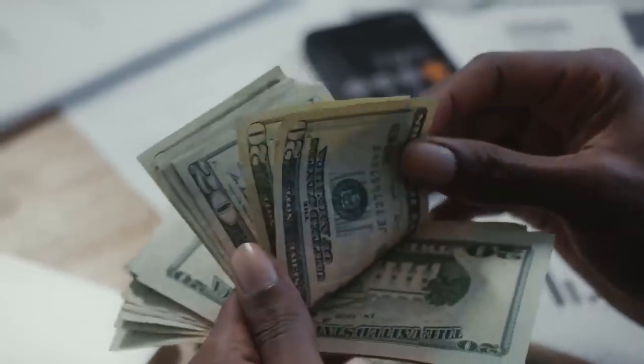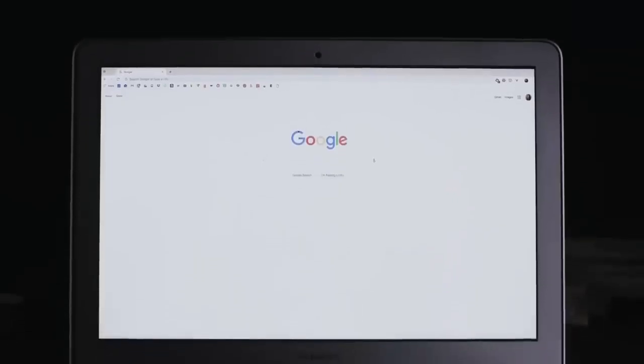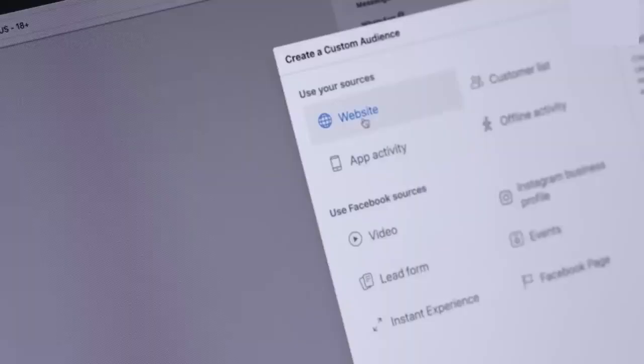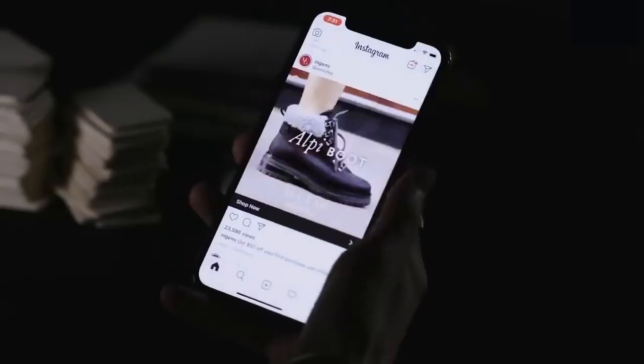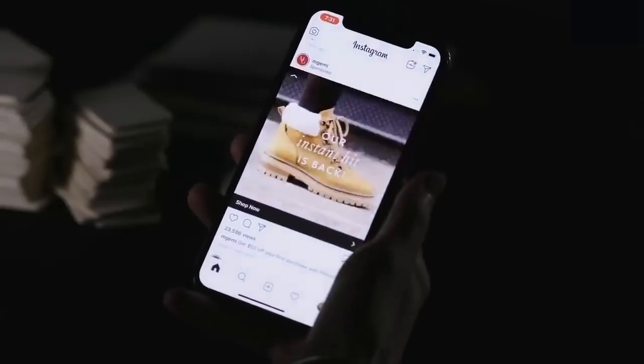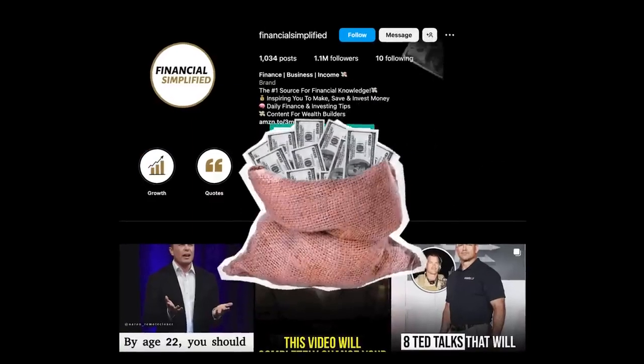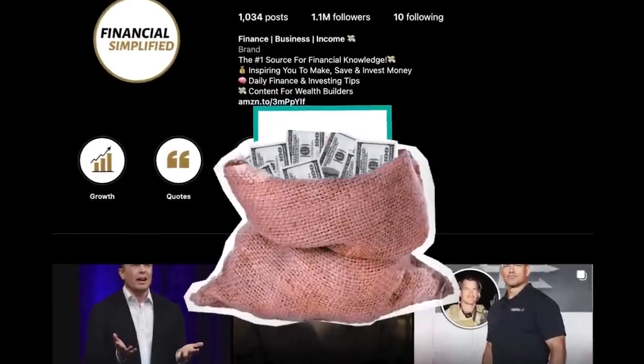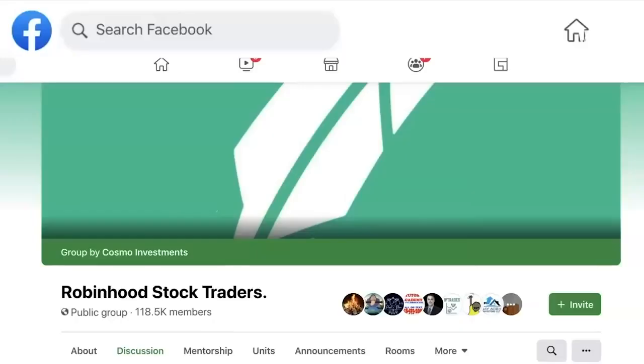Companies pay big bucks to target people online who are interested in searching for their products. So of course companies would be happy to pay thousands of dollars to be in front of a niche audience like yours. I'll show you how to make this a reality. Let's just say that your account focuses on investing like these do. They could make a fortune by advertising for day trading companies or finance apps like Robinhood. Most of these companies don't even know that these creators exist, so you need to actually reach out to them.